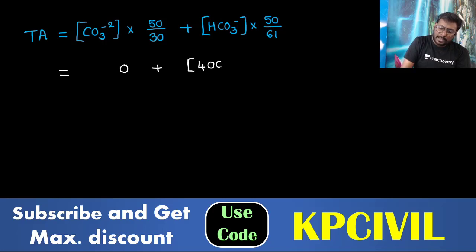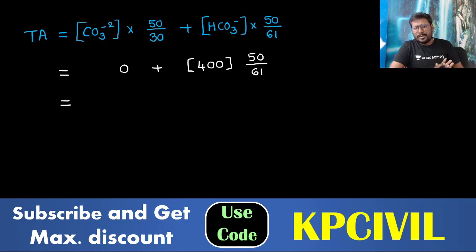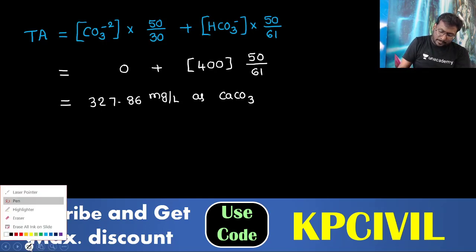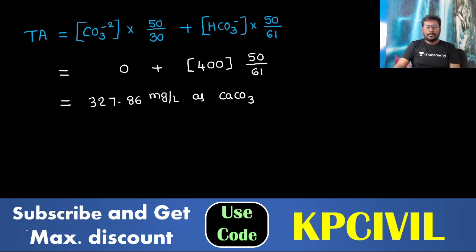Bicarbonate is given as 400. So 400 into 50/61, with carbonate 0 and only bicarbonate considered, we get 327.86 mg per liter as CaCO3.